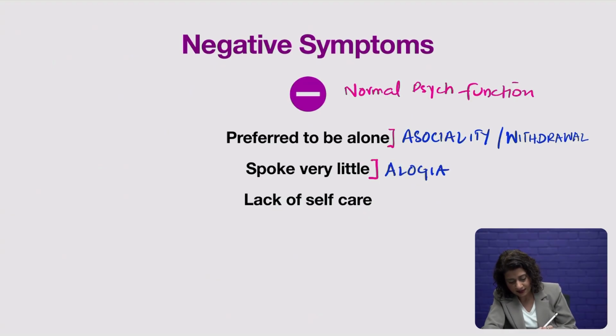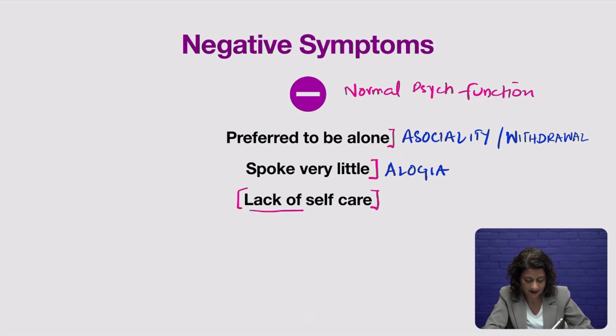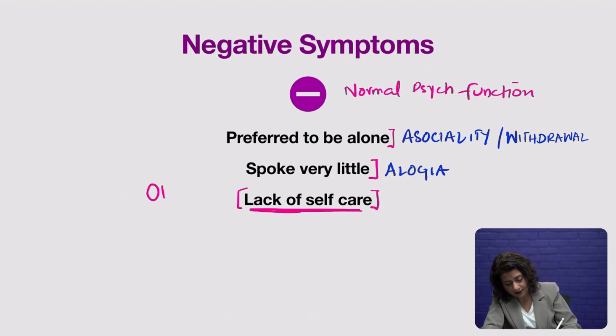And lastly, there is a lack of self-care. Now, this lack of self-care is actually not necessarily classified as a negative symptom, but it is one of the other symptoms that we had talked about in our very first lesson about schizophrenia. It's one of those other symptoms which is related to behavior, cognition, and mood.